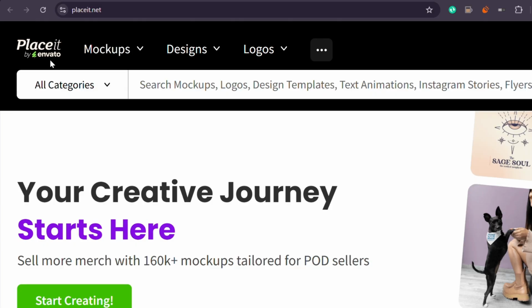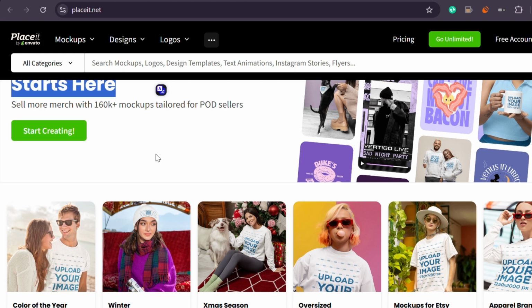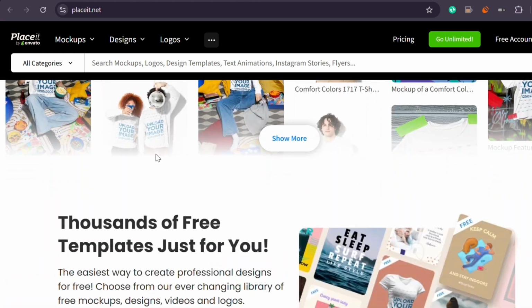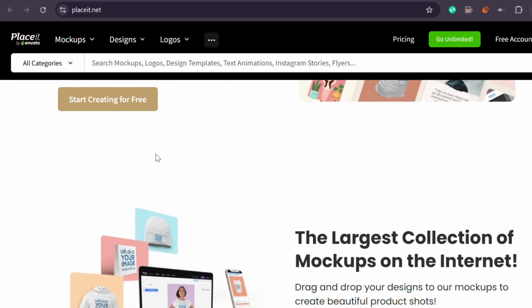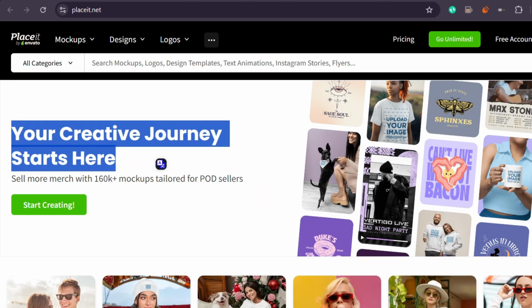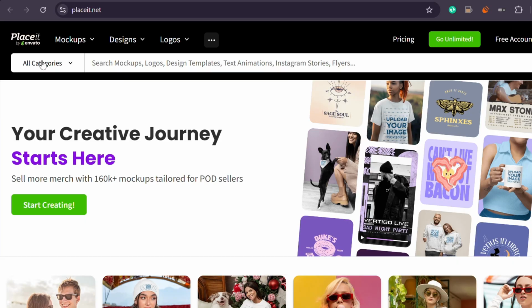Placeit is useful here because it removes the need to stage photos or learn design software just to show a product. Let's say you created a digital detox workbook that helps someone reduce screen time and distractions. Once the workbook is designed, Placeit can be used to show that workbook on a tablet, laptop, or desk in a way that feels realistic and clean. These images help people visualize how the product fits into their lives, which encourages them to buy. The key with mockups is restraint. 1 or 2 clear images are usually enough.